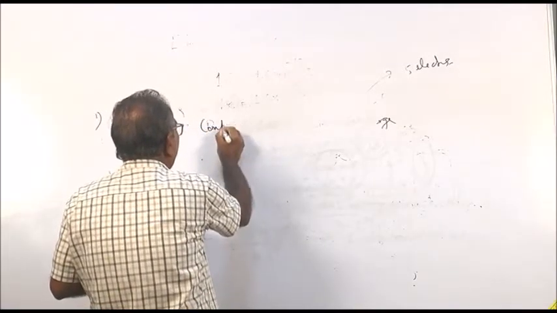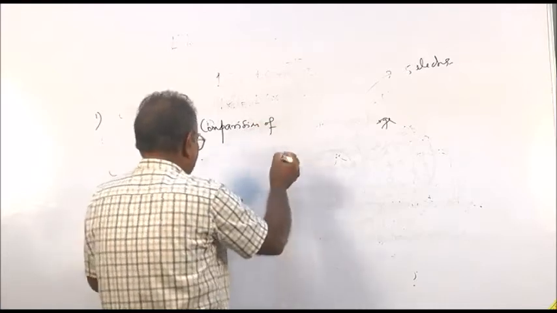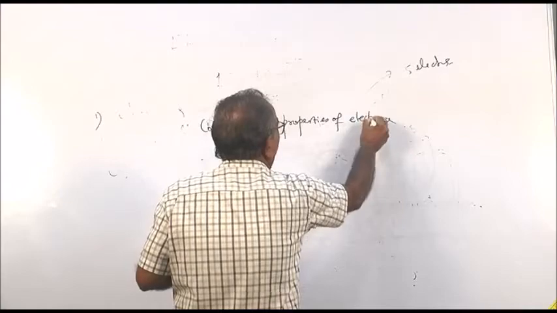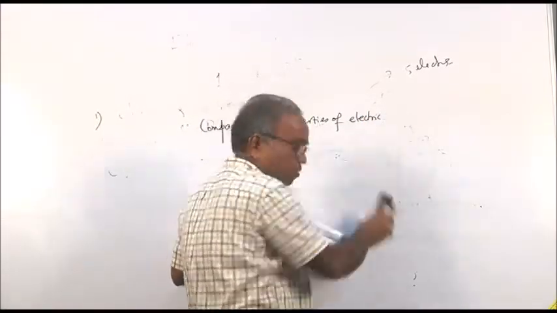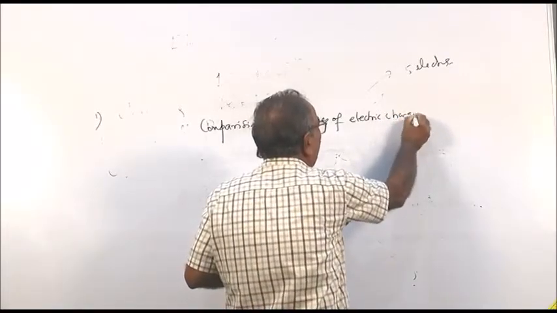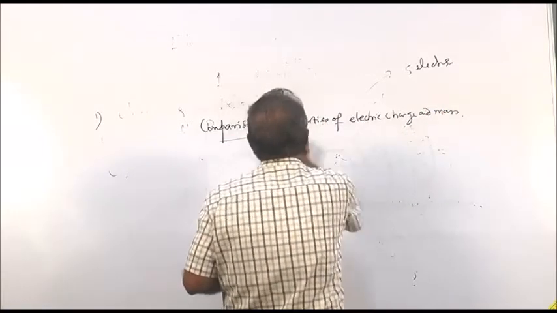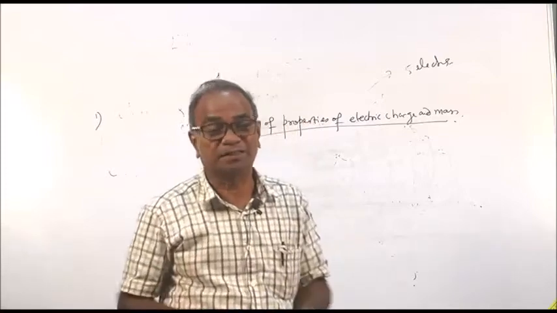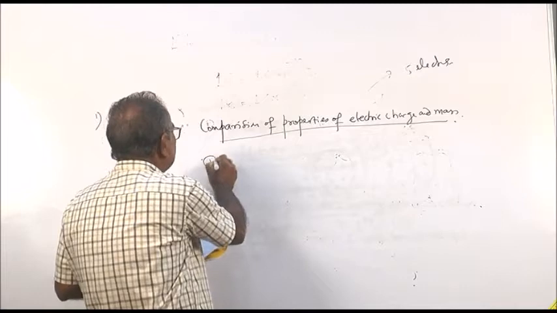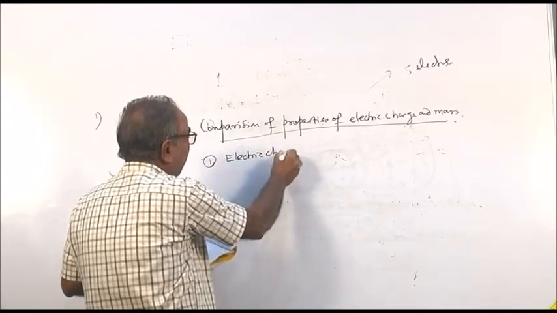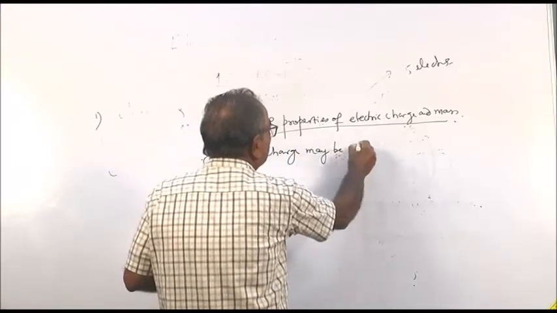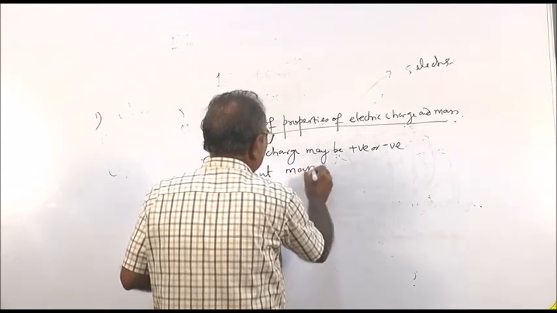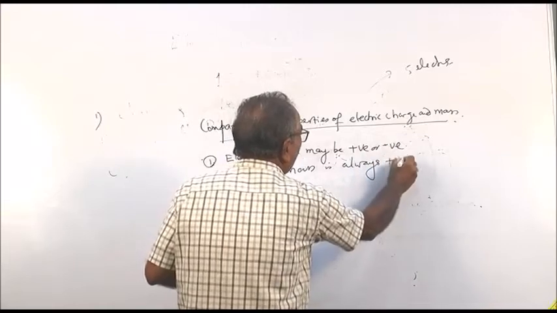Electric charges are of two types, positive or negative, but mass is always positive, there is no negative mass. This is the first property.